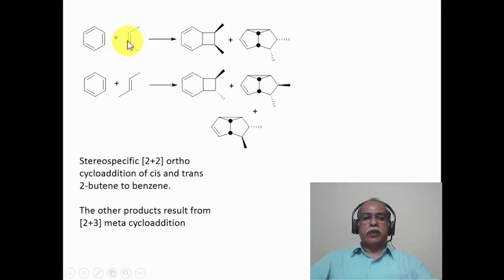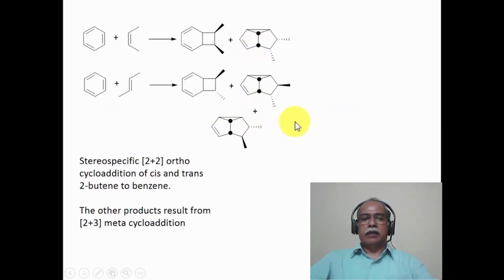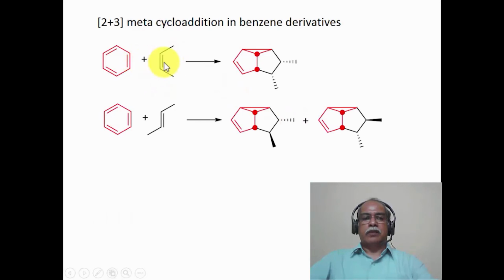When the cis isomer of 2-butene is photolyzed along with benzene, the corresponding 2+2 cycloaddition product is formed with the two methyl groups cis with respect to each other. So essentially it is a highly stereospecific reaction. When the trans isomer is used, the cyclobutane with the two methyl groups is formed with trans stereochemistry with respect to each other. These three products, which arise out of 2+3 meta-cycloaddition, we will discuss in the next slide.